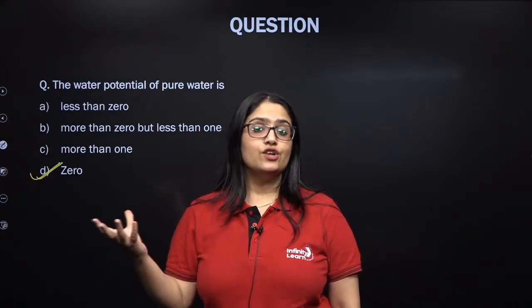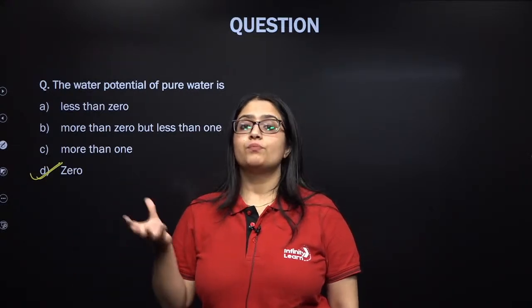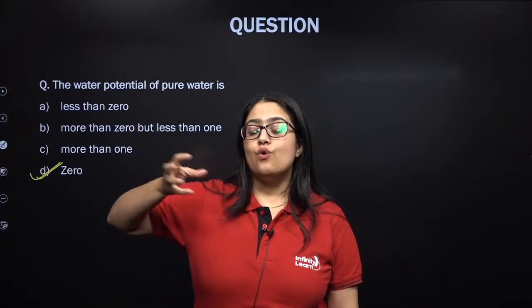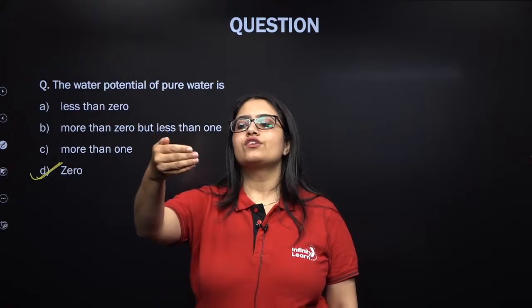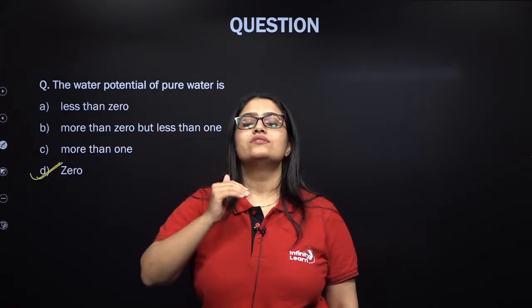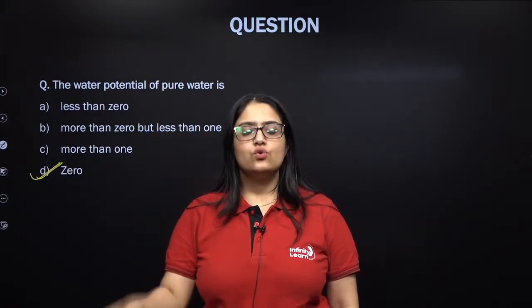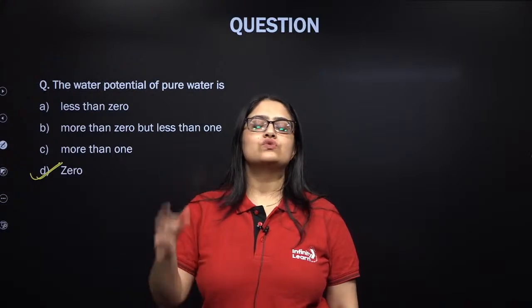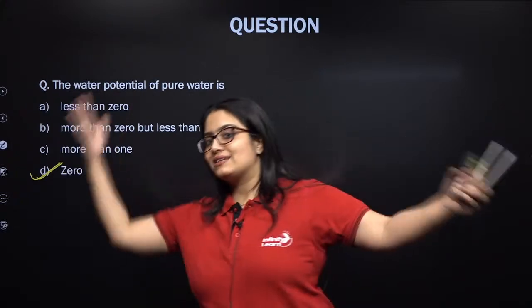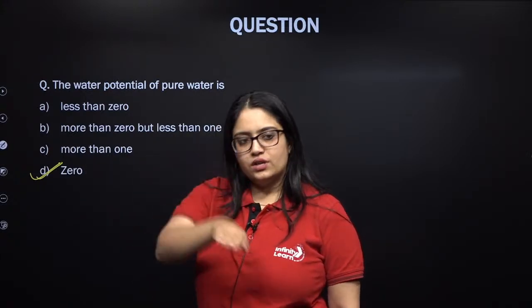So maximum water potential is for pure water, and that is by default set as 0. If you go on adding solute, the water potential decreases, hence it goes into negative numbers. So please note, water potential of all solutions will be negative, because the maximum value of water potential is 0, which is for pure water. And on addition of solute, water potential decreases.